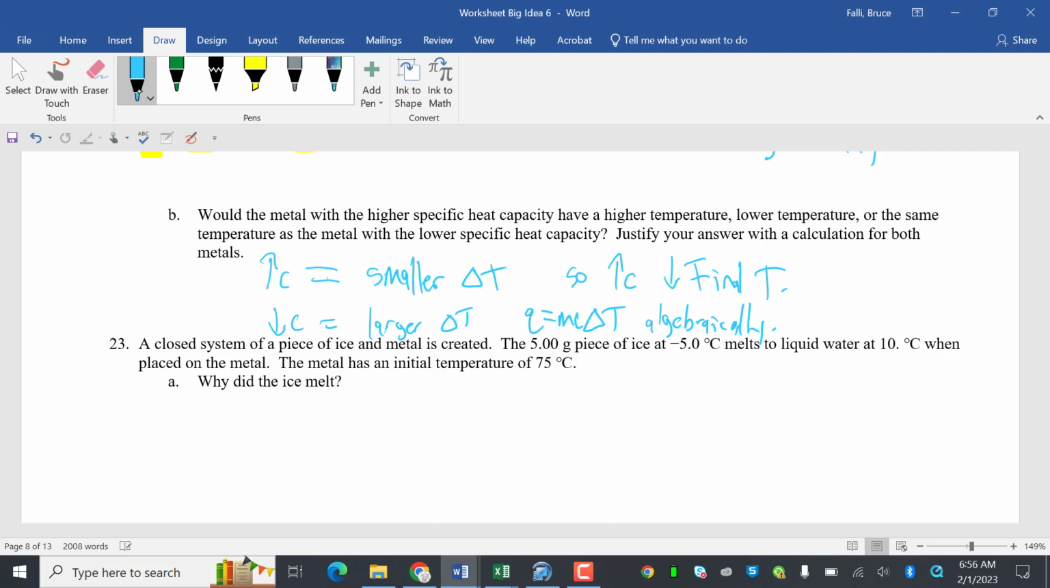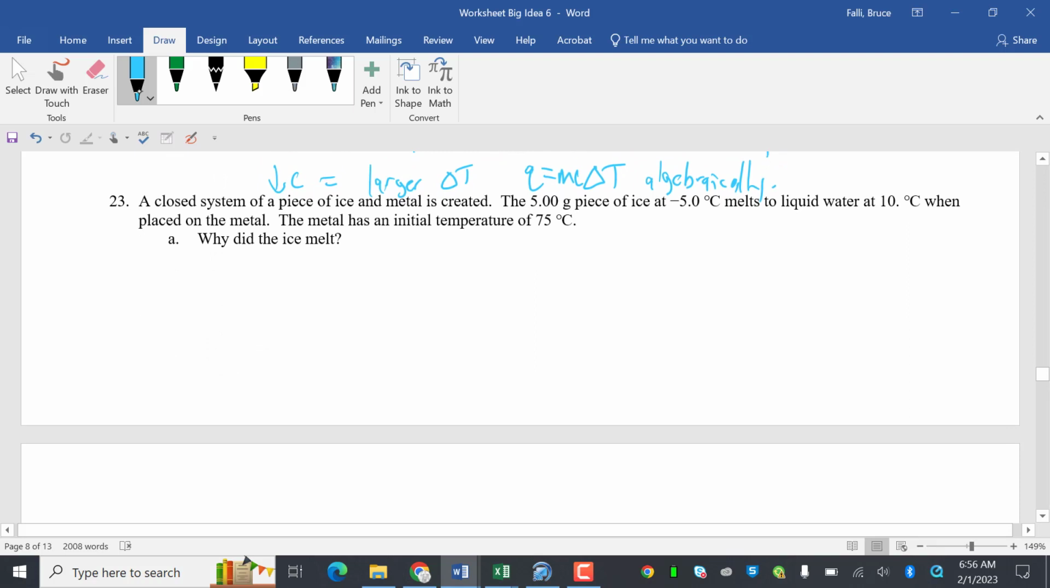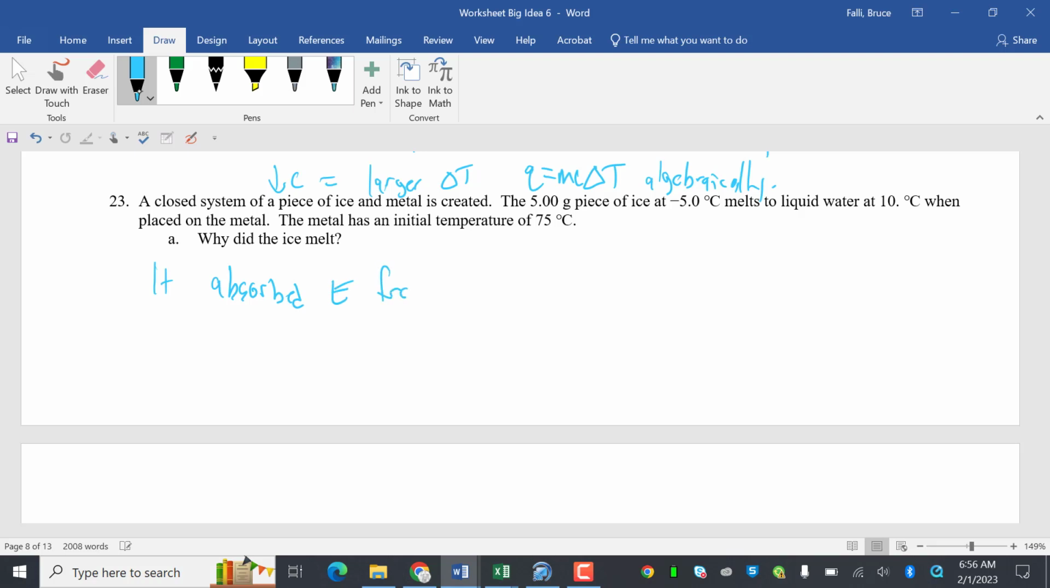Closed system of a piece of ice. A closed system means that we're assuming no heat is lost to the surroundings, and no mass is created. The 5-gram piece of ice at minus 5 degrees Celsius melts to a liquid at 10 when placed on the metal. The metal has an initial temperature of 75. Why did the ice melt? It absorbed energy from the hot metal.